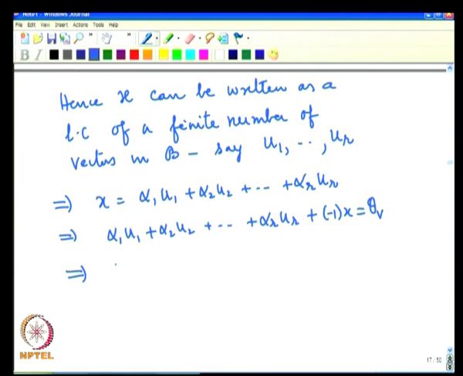So, that says u1, u2, ur, x is a linearly dependent set. Now, where is this set?